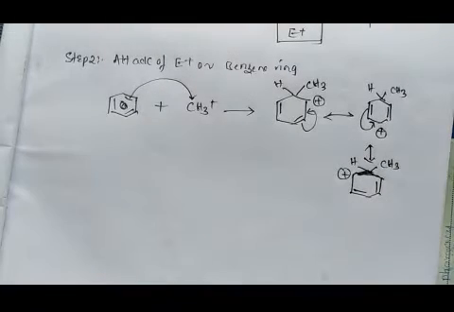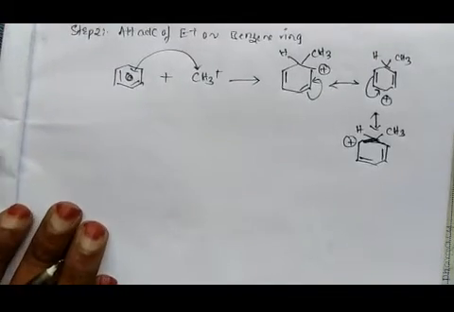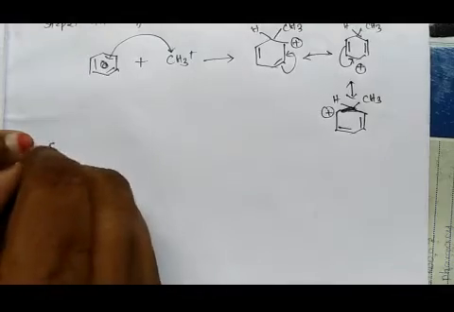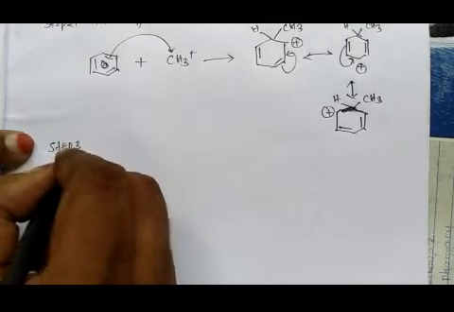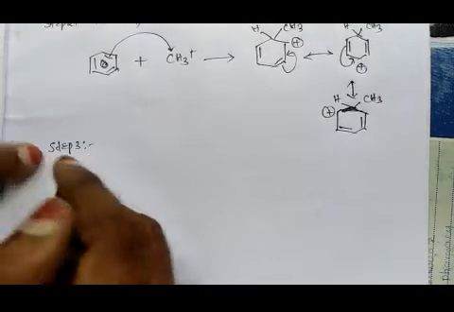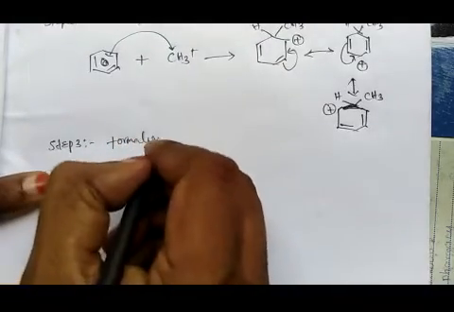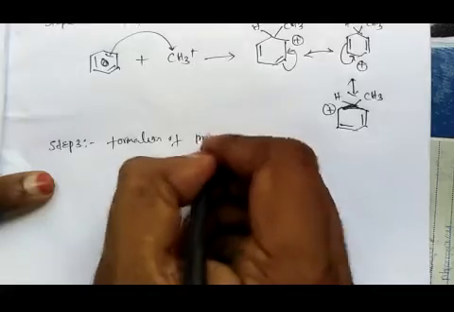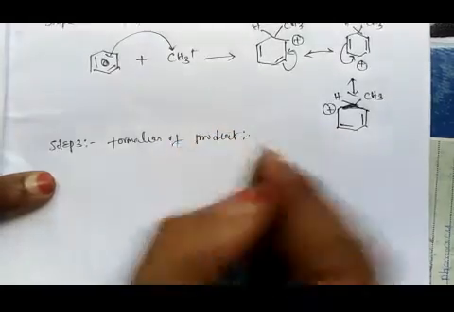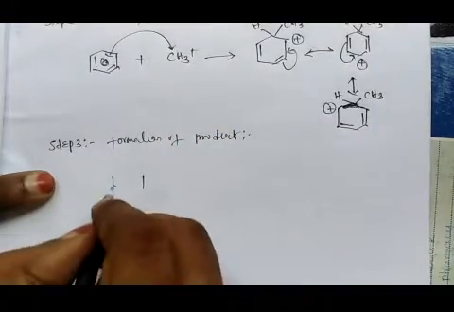So this is the resonance stabilization of the formed benzenium ion. So step 2 is completed. We will go for step 3, formation of product.